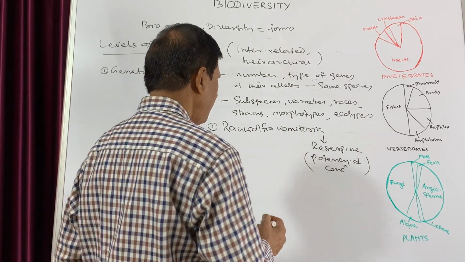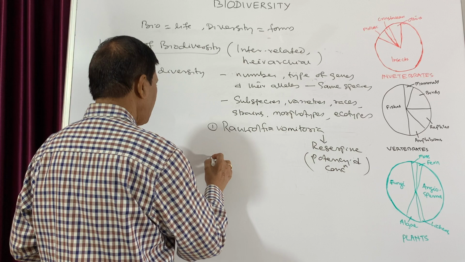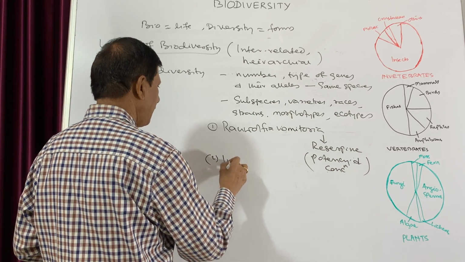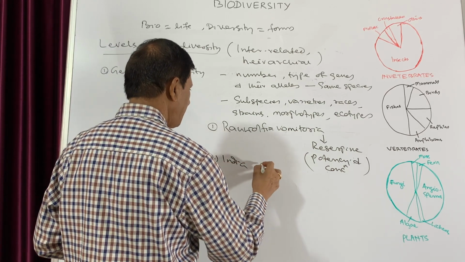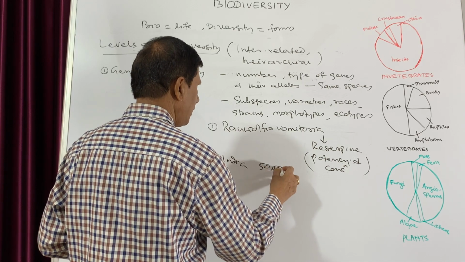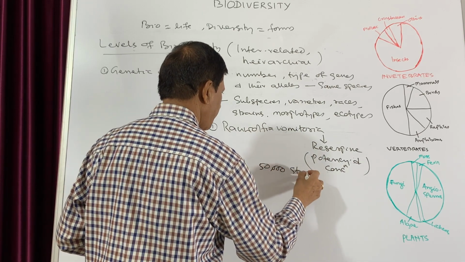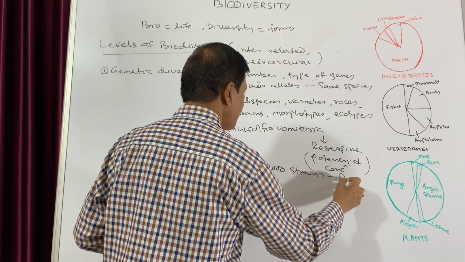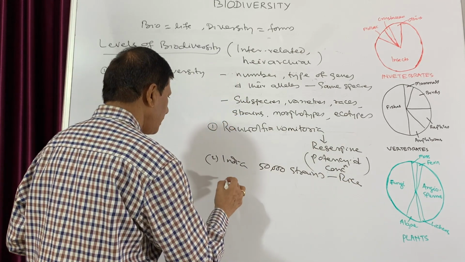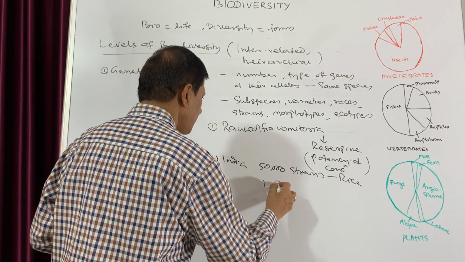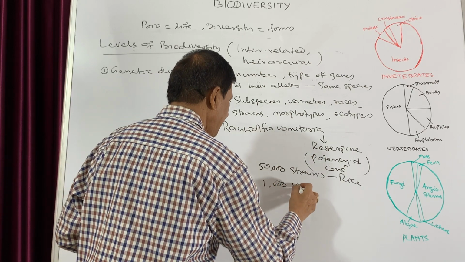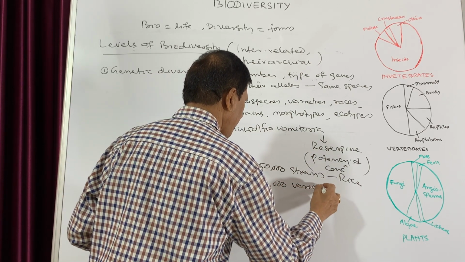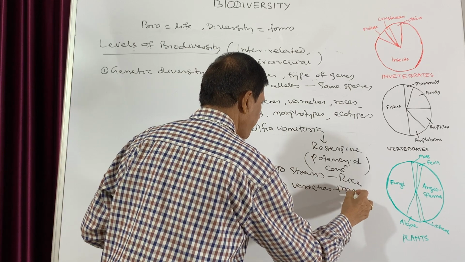If we give another example, in India there are usually 50,000 strains of rice and 1,000 varieties of mango.